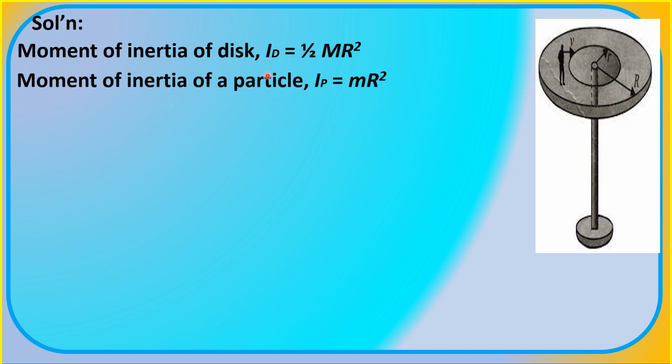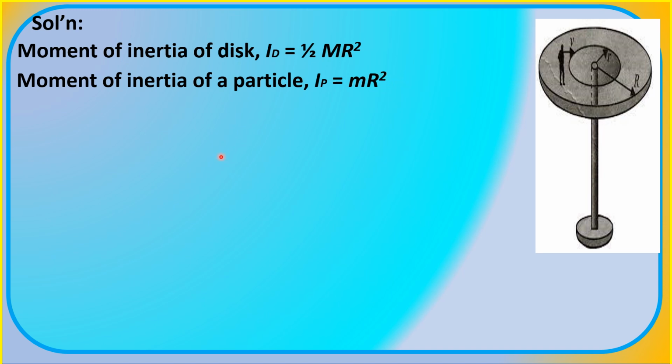The moment of inertia of the particle, we treat the teenager as a mass particle, and its moment of inertia I sub p is just equal to his mass, small letter m, multiplied by the same radius, capital R, squared.